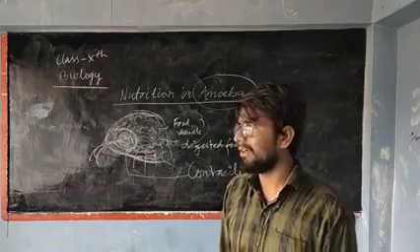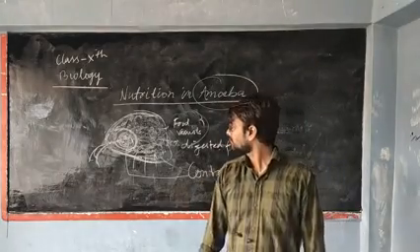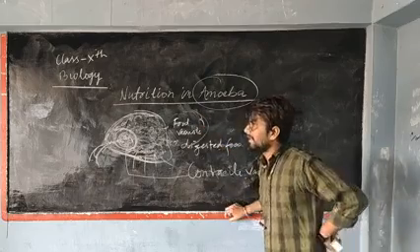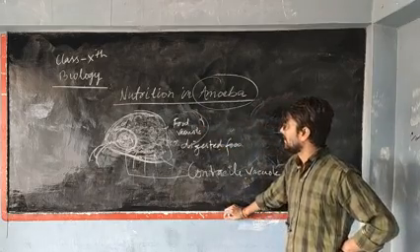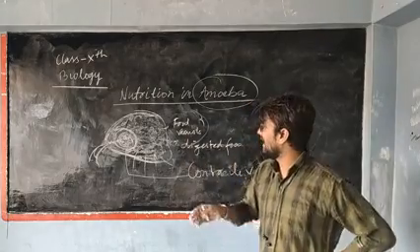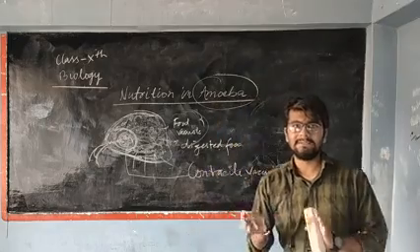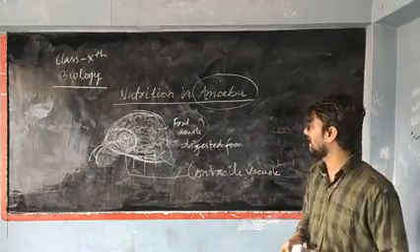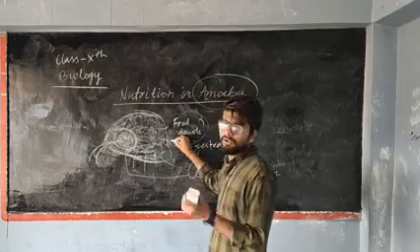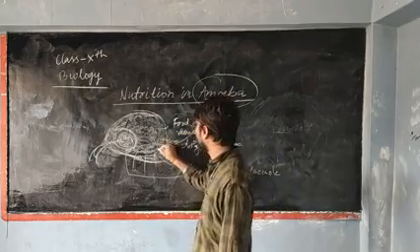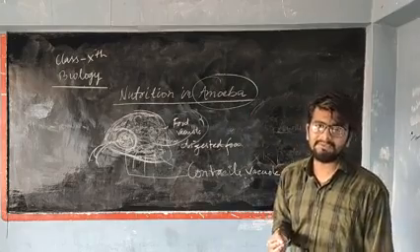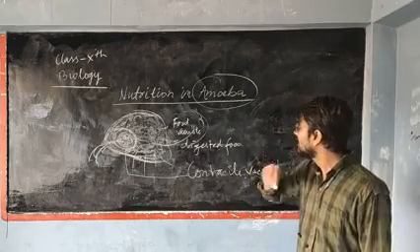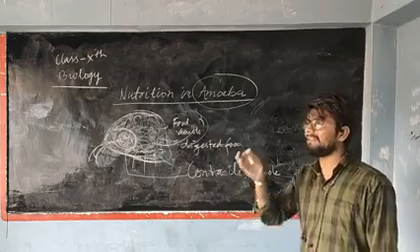The second unicellular organism that we have to study is paramecium. So I need to tell you that the nutrition in amoeba and the nutrition in paramecium is approximately 75% similar. But the only difference is that in amoeba, as you have seen, they do not have any specialized structure for taking in food. But in paramecium, you will find that they have a specialized opening called the mouth, through which they take in their food, and then the last stage, that is digestion.